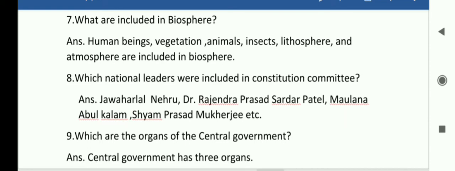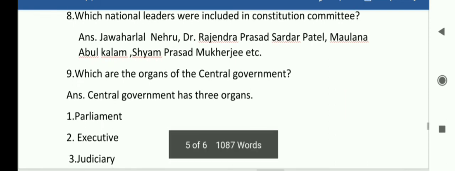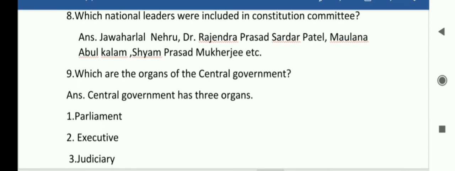8 number students, which national leaders were included in Constitution Committee? So students, you can see your answer. Jawaharlal Nehru, Dr. Rajendra Prasad, Sardar Patel, Maulana Abul Kalam and Shyam Prasad Mukherjee etc. were included in Constitution Committee.